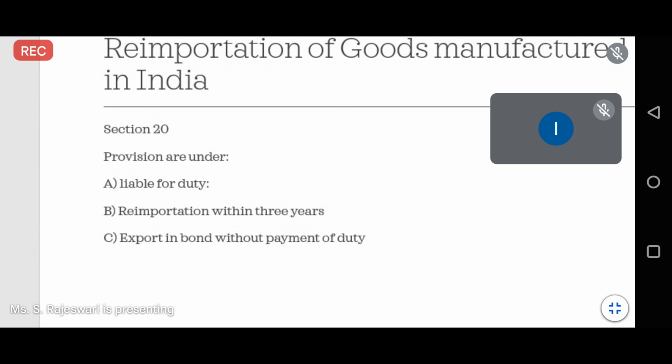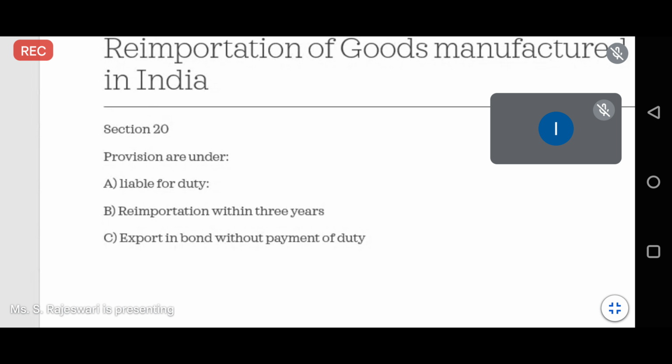The third thing is export under bond without payment of duties. That means you would have exported some goods outside the country, and when you export, you will be exempted from the excise duty. You will not pay any excise duty because maybe the goods are from special economic zones or export promotion zones. You would have manufactured the goods, so when you are exporting them, you would not have paid any duties.